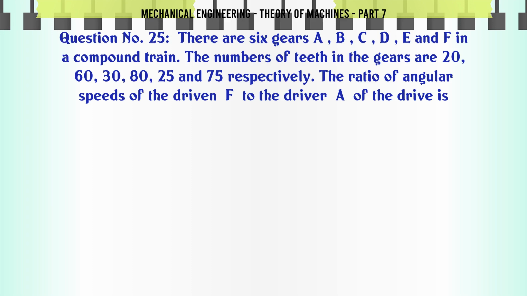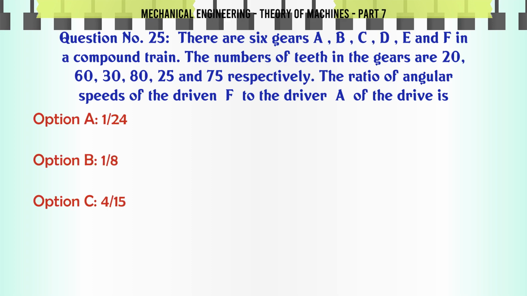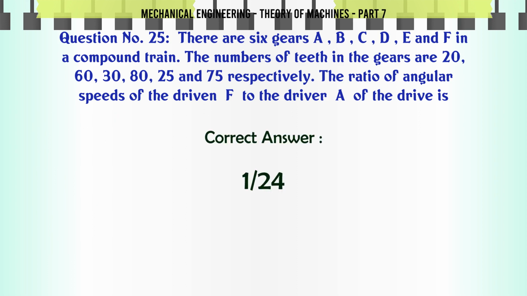There are 6 gears A, B, C, D, E, and F in a compound train. The numbers of teeth in the gears are 20, 60, 30, 80, 25, and 75 respectively. The ratio of angular speeds of the driven F to the driver A of the drive is A, 1/24, B, 1/8, C, 4/15, D, 1/2. The correct answer is 1/24.